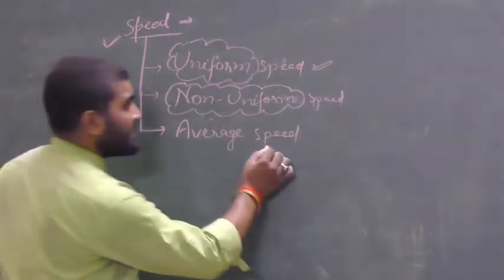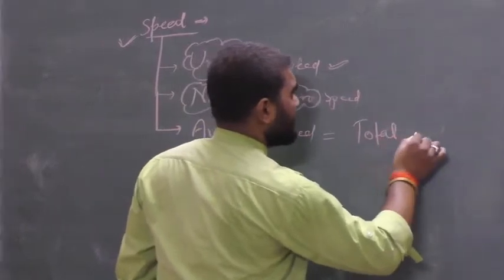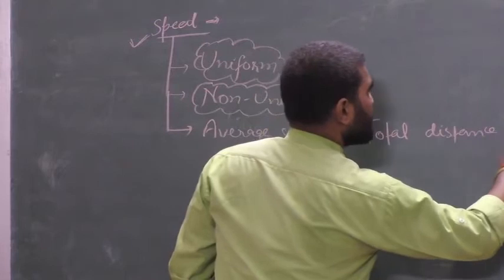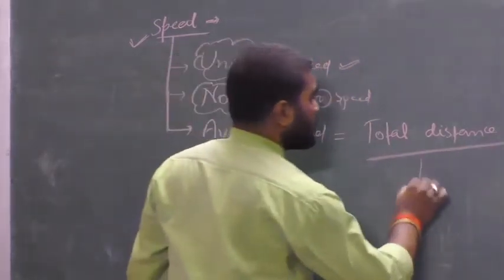What do you mean by average speed? Average speed means total distance traveled per unit total time taken.